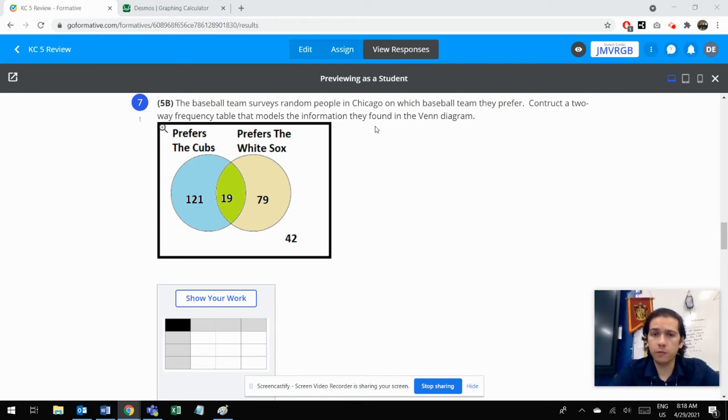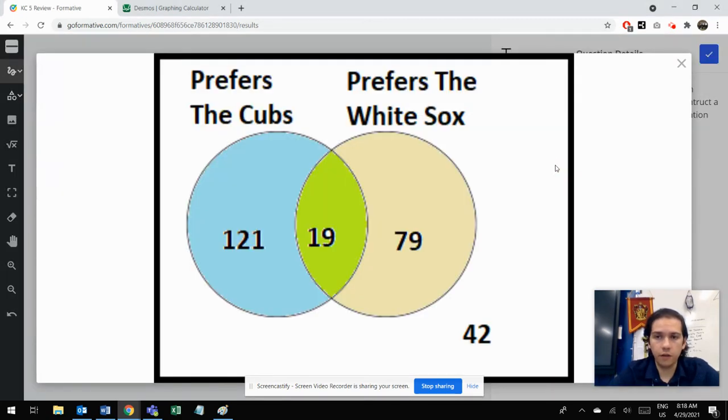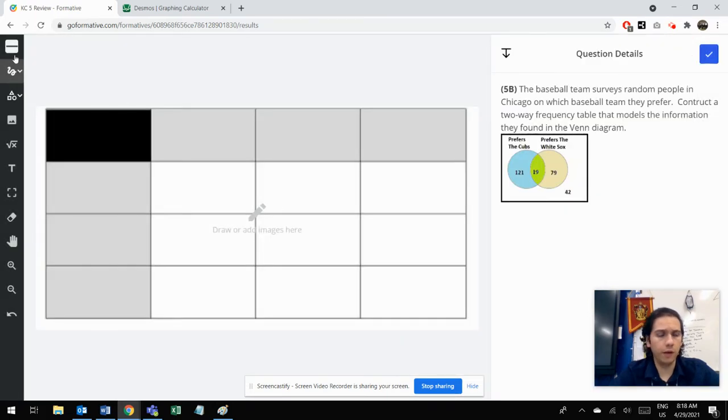So we want to construct a two-way frequency table based on this Venn diagram here. So here is our Venn diagram. What we want to do is put this onto a two-way frequency table. And a part of that comes with labeling each of the frequencies. So when it comes to a two-way table from a Venn diagram, what you want to do is take each of the two things being compared. In this case, we have one side is the Cubs and the other side is the Sox.